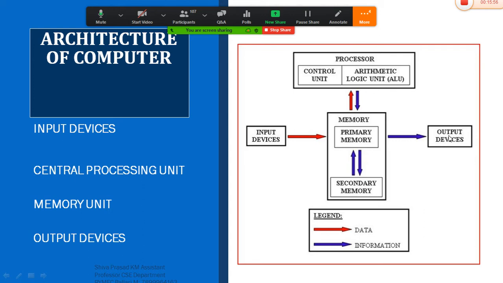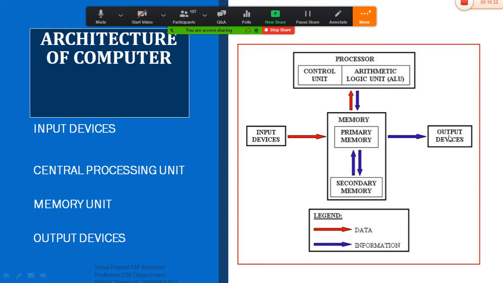The control unit acts as a manager of your computer system, which is going to control each and every process of your computer system based on the input given by the user. Whereas the arithmetic logic unit helps us perform basic arithmetical and logical operations based on the inputs given by the user. Once the operation has been completed, the data will be transferred back to the memory, and that memory will transfer the data back to the output device.